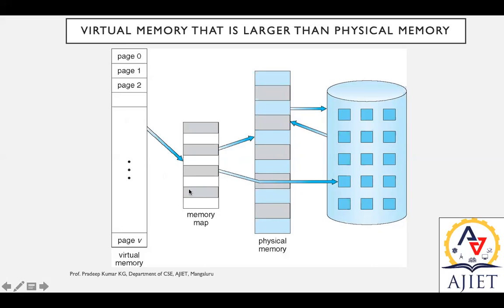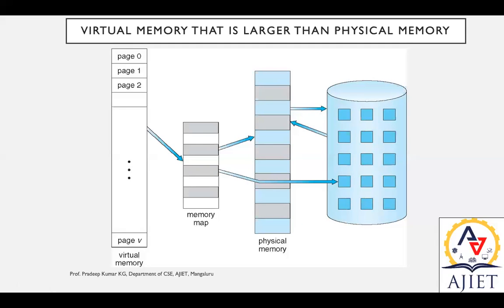Once the memory map or MMU has the idea of where exactly the data is stored in the virtual memory, that is paging, it is mapped against the physical memory, and the physical memory keeps those data to a larger extent. On the other hand, the virtual memory should have the capability to store all the data that can be placed intermediately.